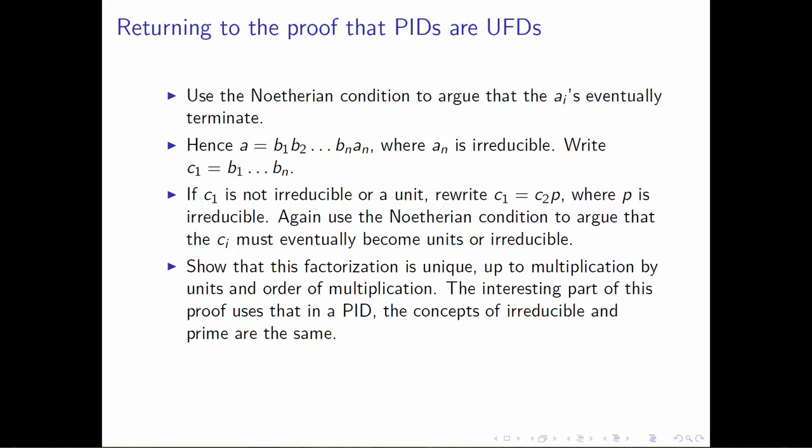The end of the proof gets us that we can take an element and write it as a product of irreducibles. The thing that we're going to do next is show that this factorization is unique up to multiplication by units and the order of the multiplication.